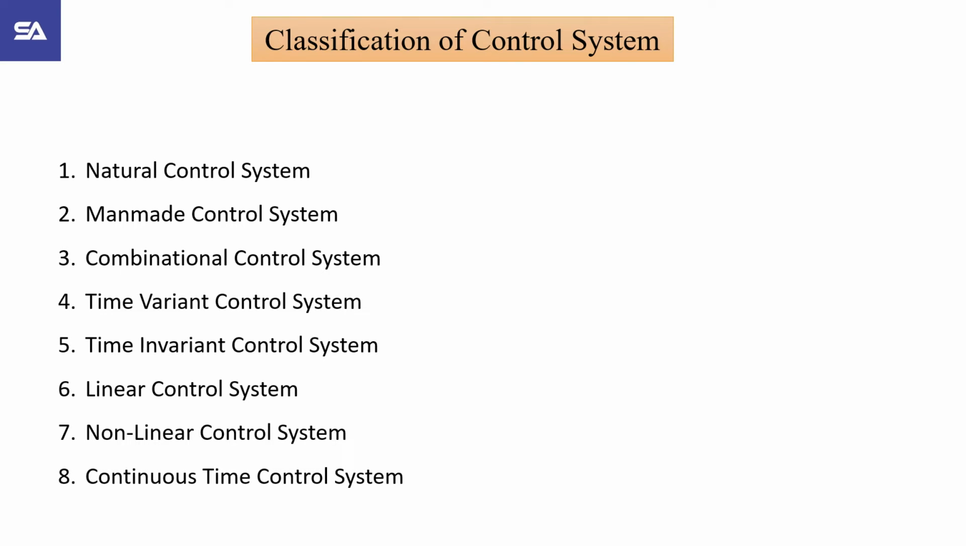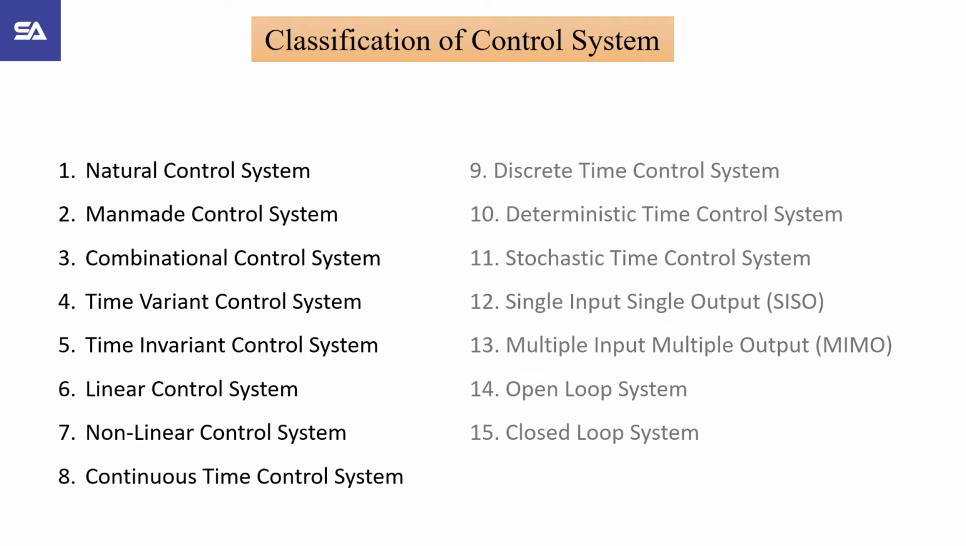Next is classification of control system. There are 15 types of control system: natural control system, man-made control system, combinational control system, time variant and time invariant control system, linear and non-linear control system, continuous and discrete time control system, deterministic and stochastic control system, SISO system, MIMO system, open loop system, and closed loop system.